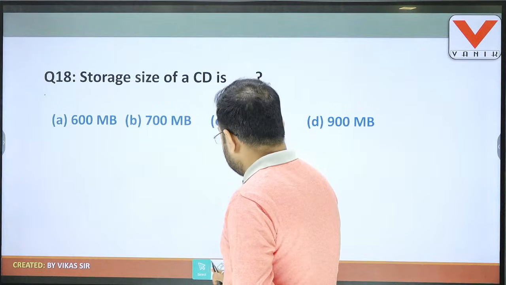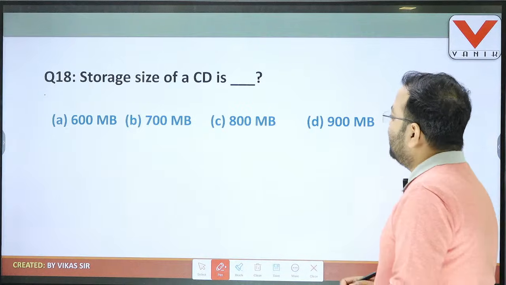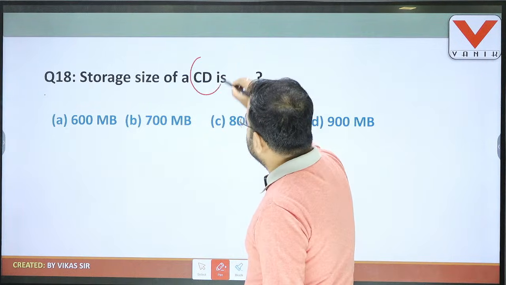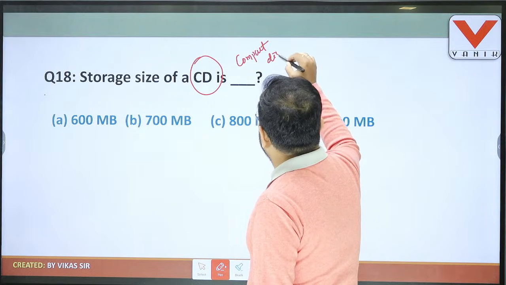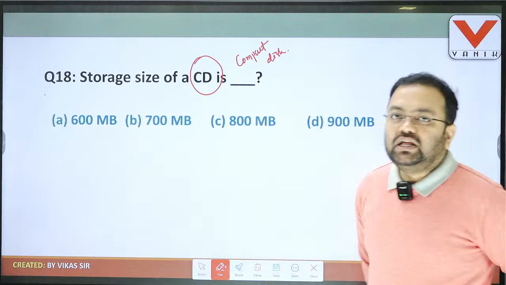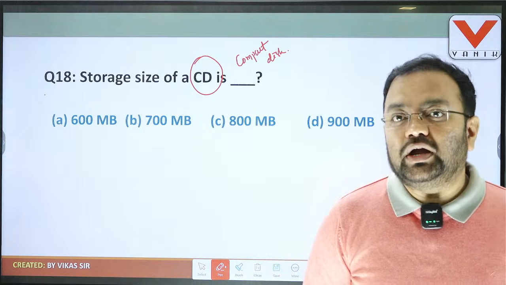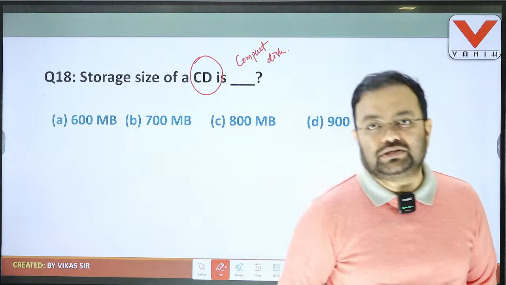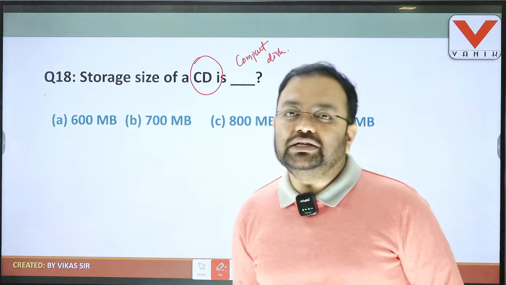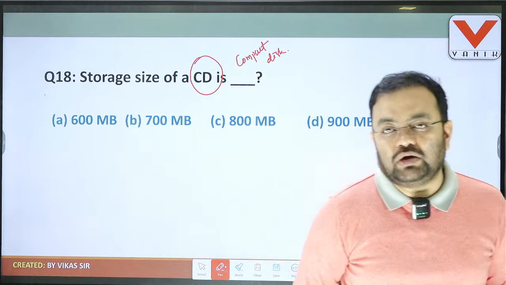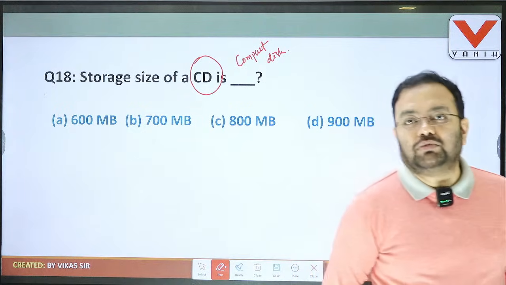Then we go to question number 18. Storage size of the compact disc. Students, see here the term is CD. CD stands for compact disc. Just before 10 years, we used an external plug and play storage device with our computer system and home theater. This is CD and DVD. Compact disc, CD, and DVD, digital versatile disc, belong to one group. And which is the group? Optical storage. So CD, DVD and Blu-ray discs are nothing but optical storage.